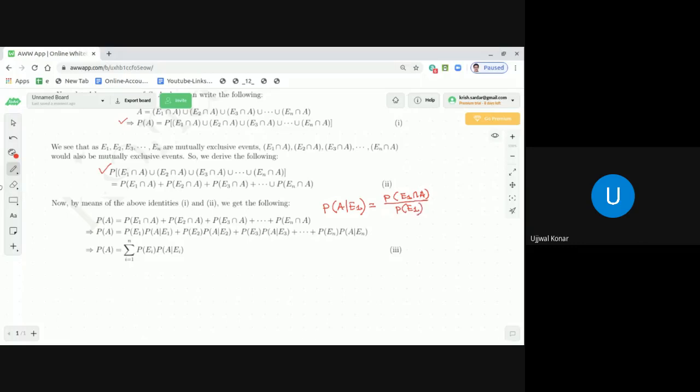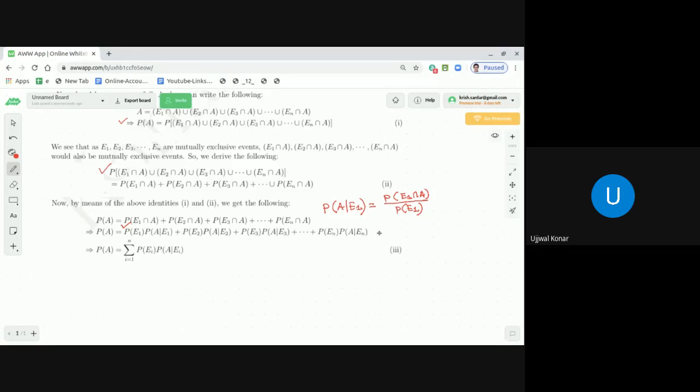That is what we know as conditional probability. So that means probability of E1 intersection A should be probability of E1 times probability of A given E1. So that's what has been written here. Similarly, probability of E2 intersection A will be probability of E2 times probability of A given E2.